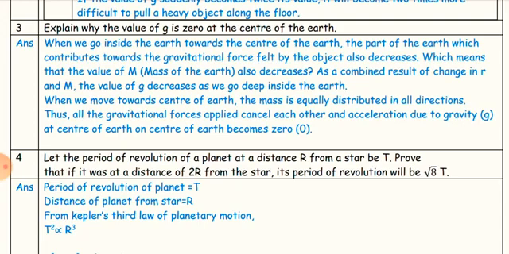When we move towards the center of the earth, the mass is equally distributed in all directions. Thus all the gravitational forces applied cancel each other, and the acceleration due to gravity g at the center of the earth becomes 0.